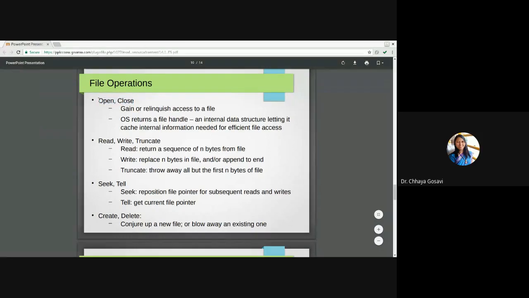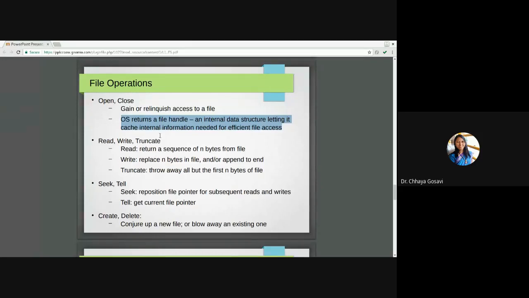So open and close functions will gain or relinquish access to a file. Open a file means get the file from secondary storage to main memory and perform operations on that file. And when you close, it is closed and written back to the hard disk. The OS returns a file handle. A file handle is a pointer to the particular file and internal data structure, letting it cache internal information needed for efficient file access.